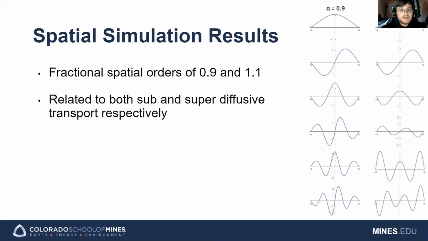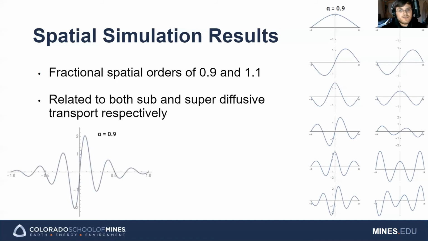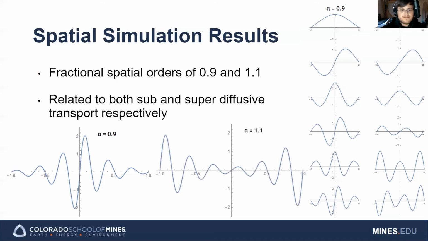We notice clearly that with an order less than 1, there is a sort of bunching in the middle that we can relate to subdiffusive transport. We may then also note that with an order greater than 1, the wave function has a greater amplitude near the boundaries of the system. This can be related to super-diffusive transport. Here we may see some higher energy solutions to the fractional Schrödinger equation that accentuate these properties.